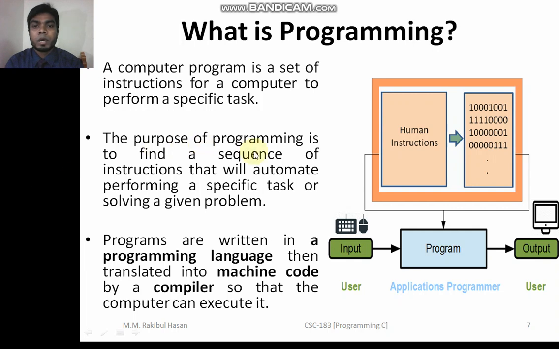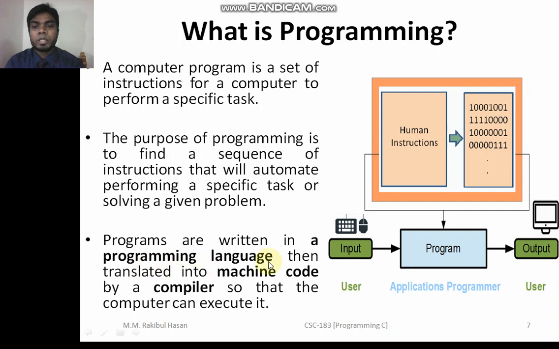The purpose of programming is to find a sequence of instructions that will automate performing a specific task or solving a given problem. So by using this program, we can make our work automated. The computer will perform the task automatically. Every time, as a user, we need not be involved; the computer will perform the task automatically. We, as human beings, just need to set the instructions, right?